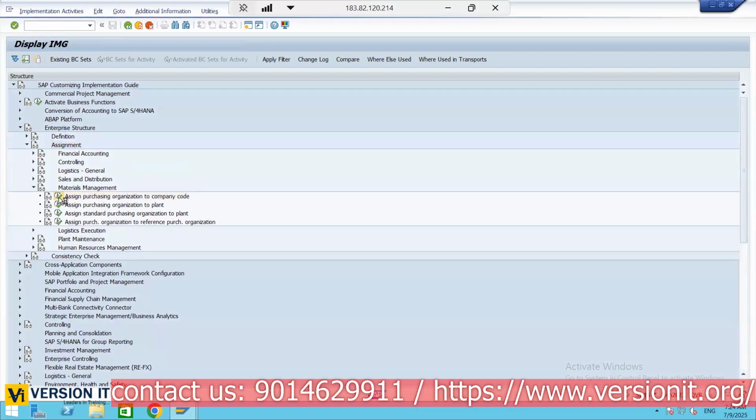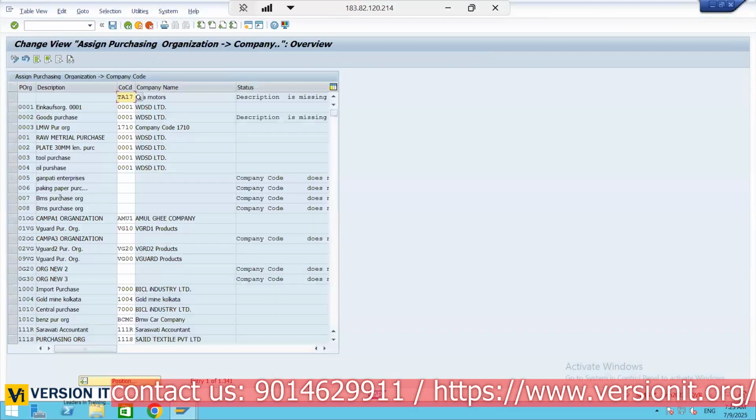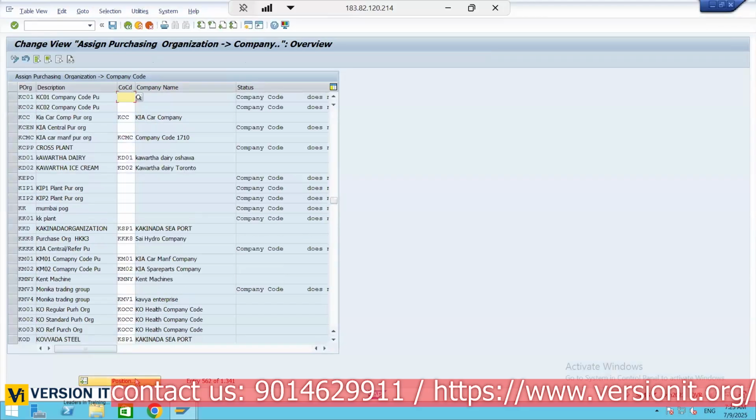This means if any purchasing organization is responsible to procure material for a particular company code. Now what is our purchasing organization? KC01. Go to the position, search your purchase organization. Now KC01 is a purchase organization responsible only for one company code. So for this purchase organization I can enter only one company code, right? I cannot enter another company code. Okay, so here KC01, only one company code. See here, there is no option for me to enter another company code.